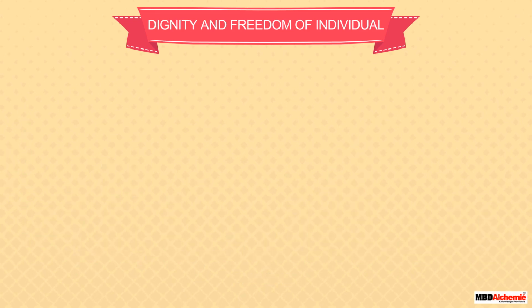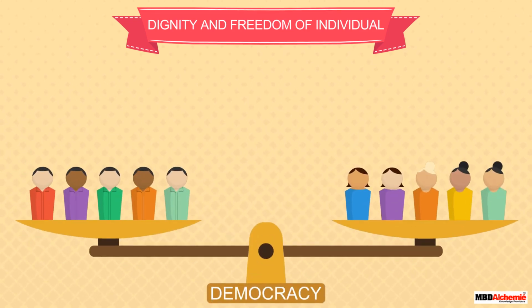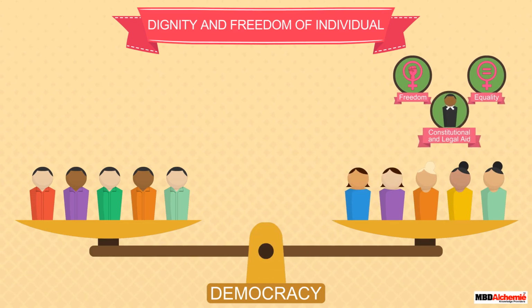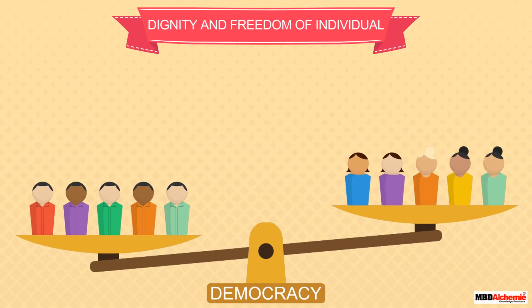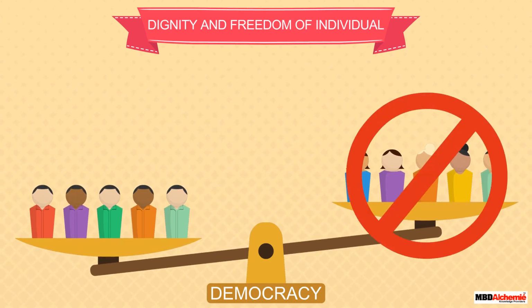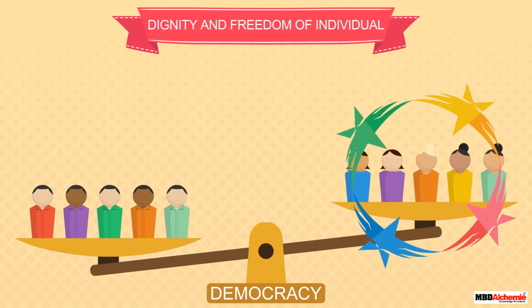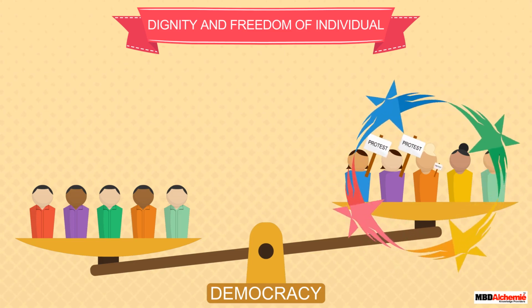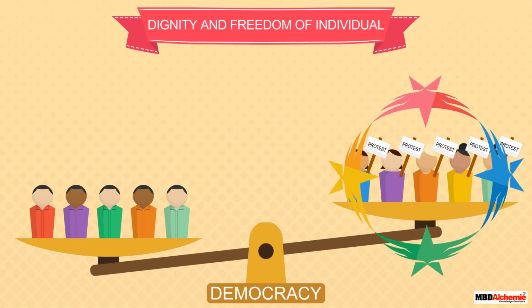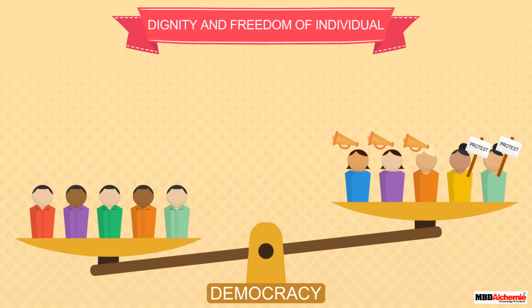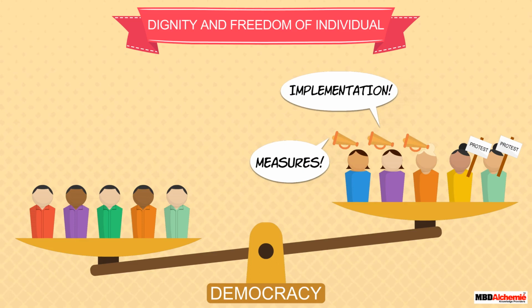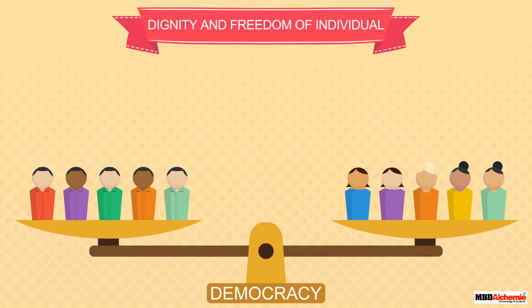Let us see how. If we were to take the instance of gender equality, we can see that the democratic system promotes women's movement for freedom and equality by providing all constitutional and legal help. But this does not necessarily mean that women are treated with respect in reality and enjoy complete freedom. However, once the principle of dignity and freedom of the individual is recognized, it becomes easier for women to wage a struggle for achieving that. They can demand their government to take measures and implement the same. Thus, the democratic system ensures a legal basis for women's participation.